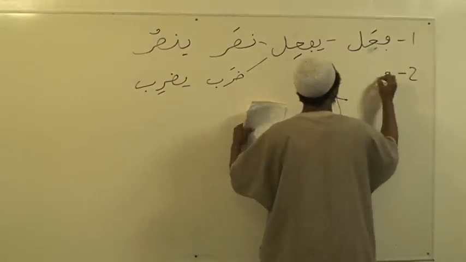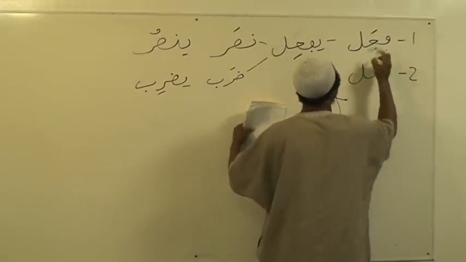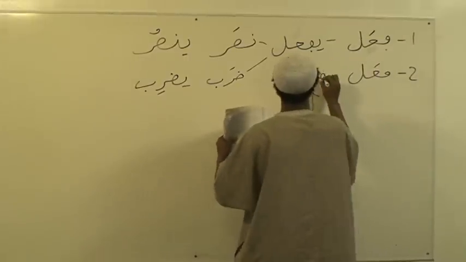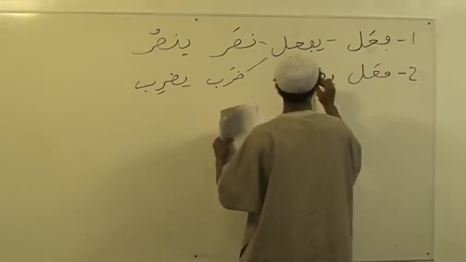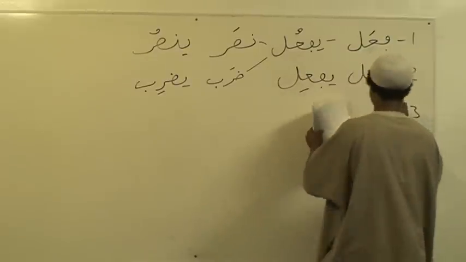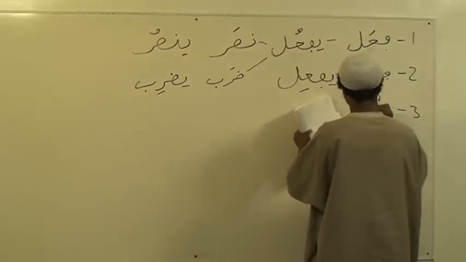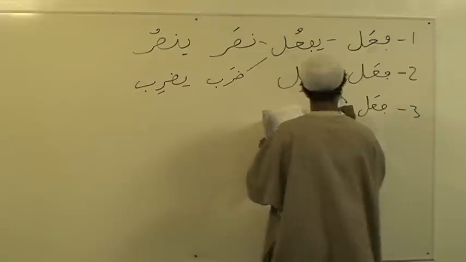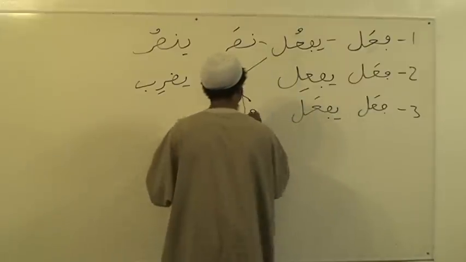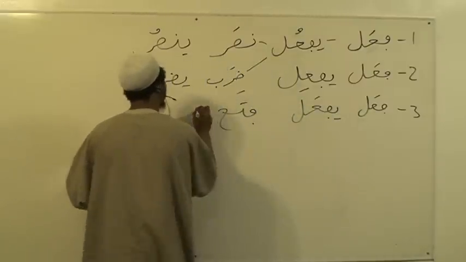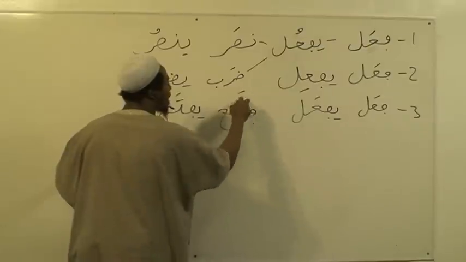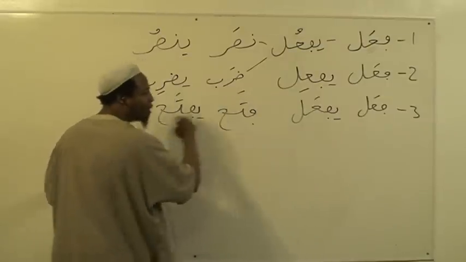So we have fa'ala yaf'ilu and yaf'ulu. The third type is going to be over here. Fa'ala yaf'alu. Say fa'ala yaf'alu. Ka fataha yaftahu. And this is with the ayn of the letter. The ayn, which is the middle radical we spoke about before.